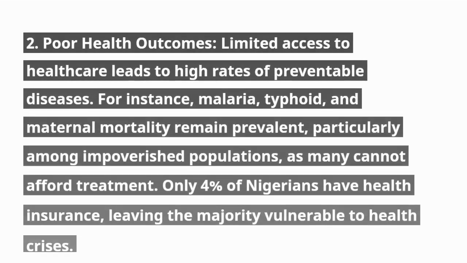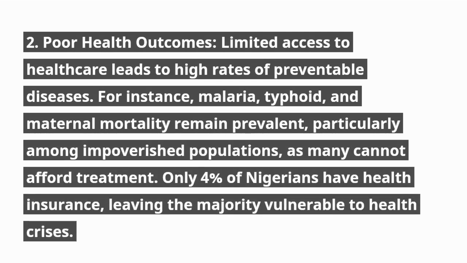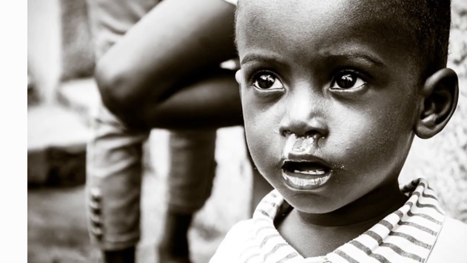2. Poor health outcomes. Limited access to healthcare leads to high rates of preventable diseases. For instance, malaria, typhoid, and maternal mortality remain prevalent, particularly among impoverished populations, as many cannot afford treatment. Only 4% of Nigerians have health insurance, leaving the majority vulnerable to health crises.